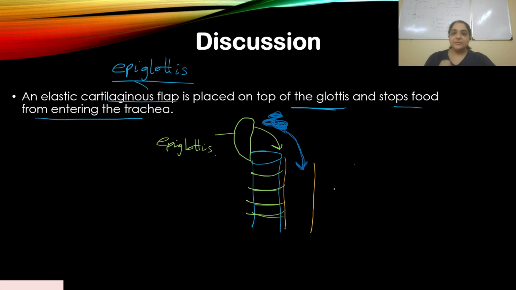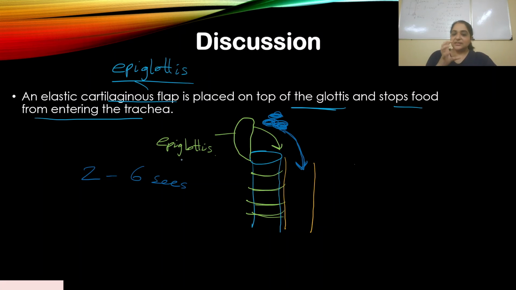Now all this is happening involuntarily. Every time you swallow, your trachea actually shuts down. That means you stop breathing for a few seconds, maybe for 2 to 6 seconds. Now those 2 to 6 seconds are a very short period of time in your whole respiratory cycle. It's okay if you're swallowing at that time. You're not always eating food or drinking water, right?